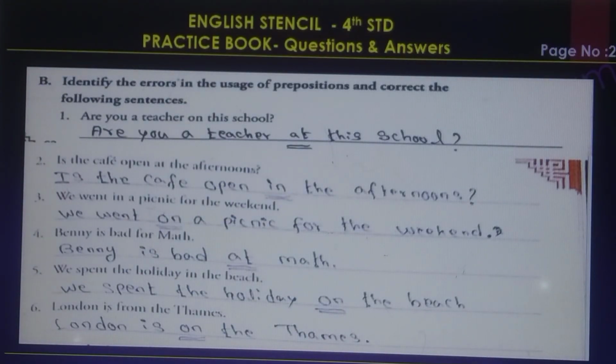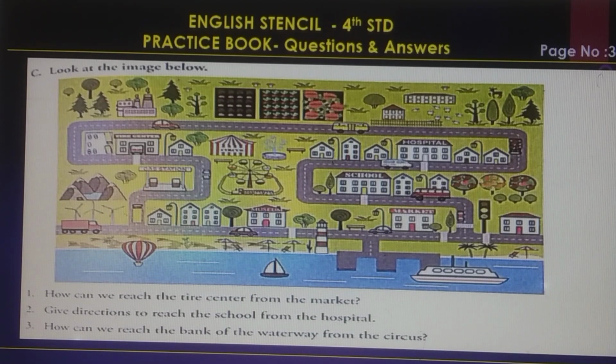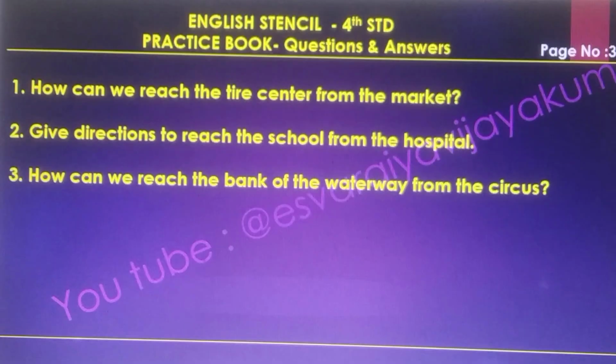B, identify the errors in using the prepositions and the corrections of the following. The same answers I have given here. And C, look at the image below. How can we reach the tire center from the market? Second one, give directions to reach the school from the hospital. Third one, how can we reach the bank of the waterway from the circus?